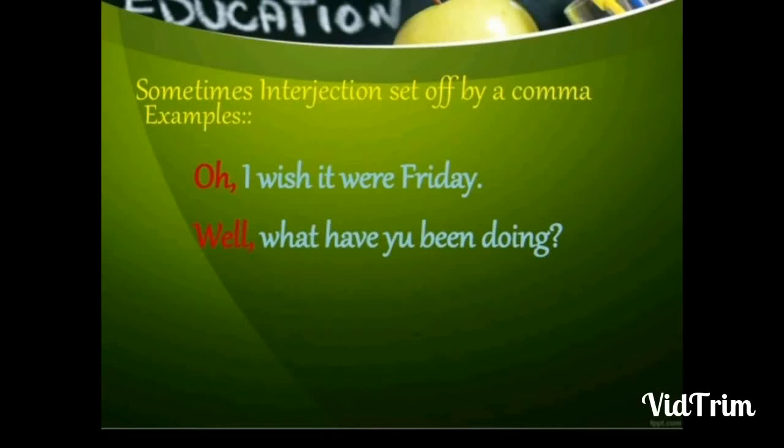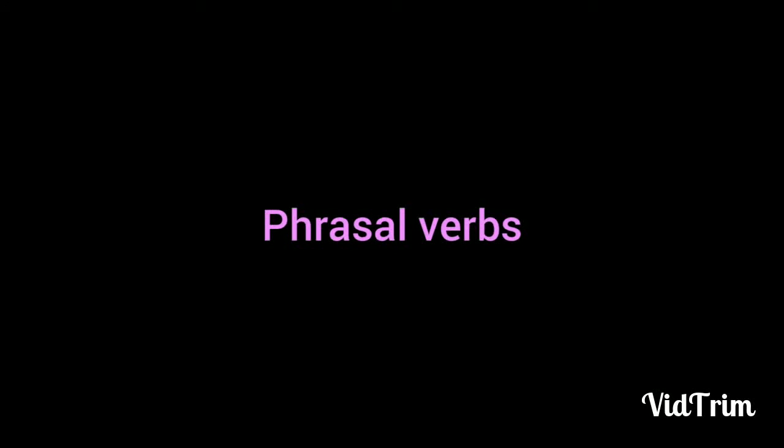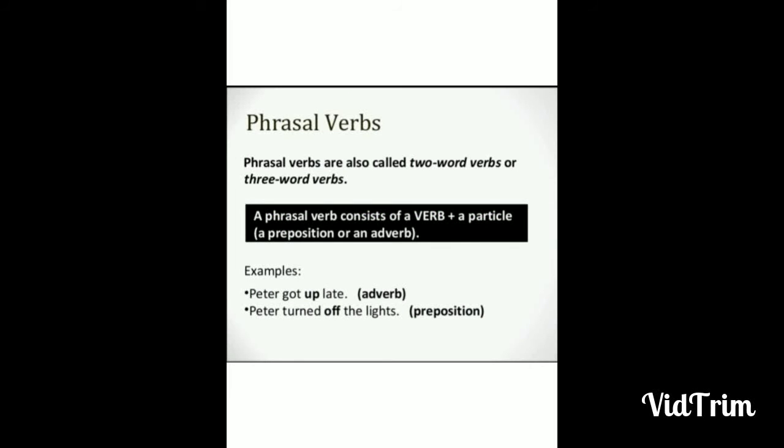And with interjection, we come to the end of parts of speech, and here we start the phrasal verbs. Get started with phrasal verbs. Phrasal verbs are also called two-word verbs or three-word verbs. A phrasal verb consists of a verb plus a particle. And a particle can be a preposition or an adverb.